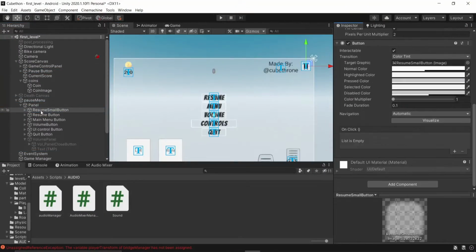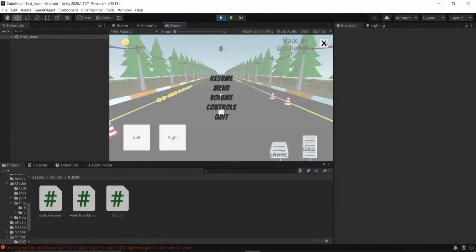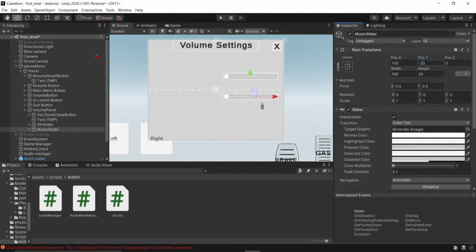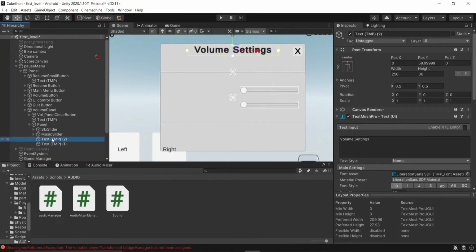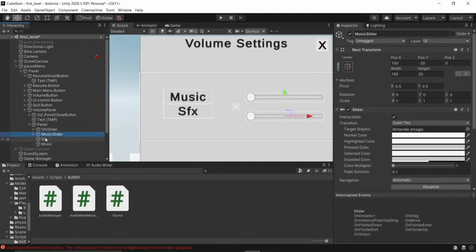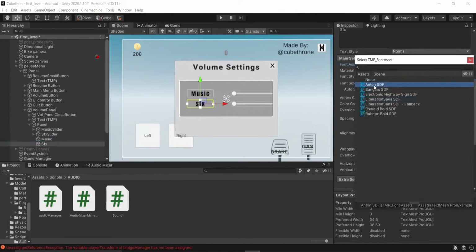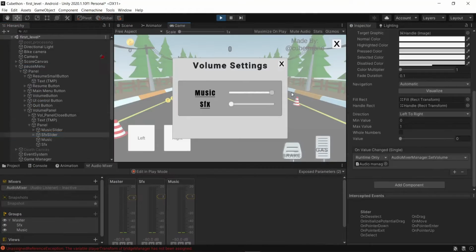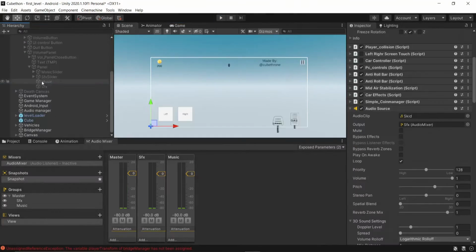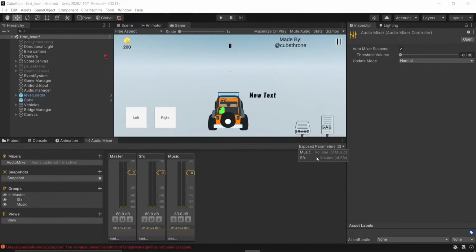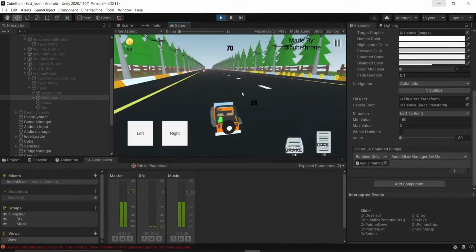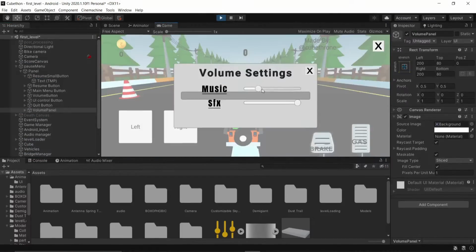And now at this time, I have added the music and sound effects both in the game. So I decided to add a sound controller for someone who doesn't want the sound or wants low sounds. So I made two sliders, one for music and another one for the sound effects, and made a script by which if you reduce the slider of music, then the music volume will be reduced, and if you reduce the sound effect slider, then the sound effects volume will be low. That's how you can also control music in this game.